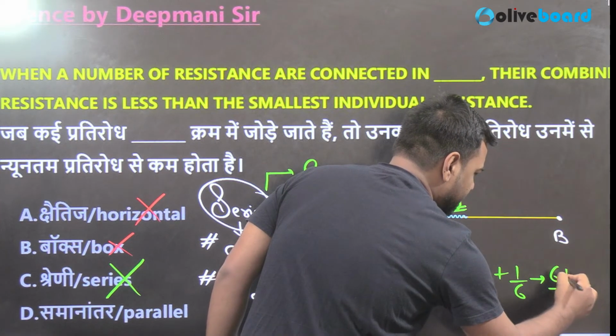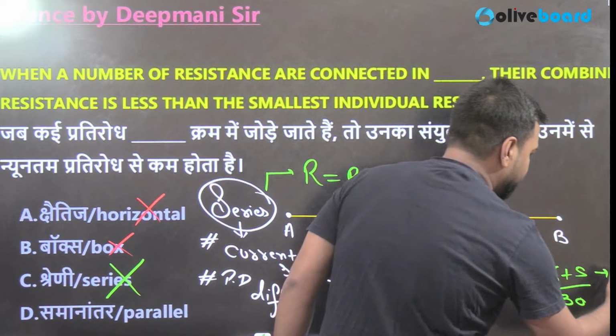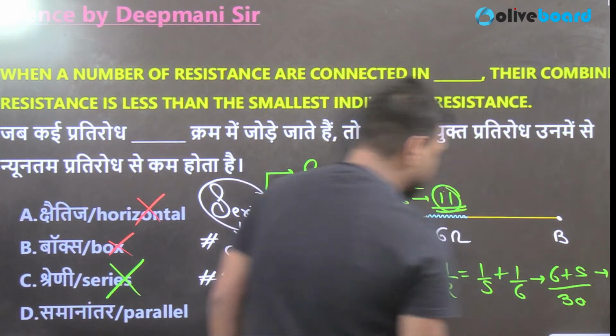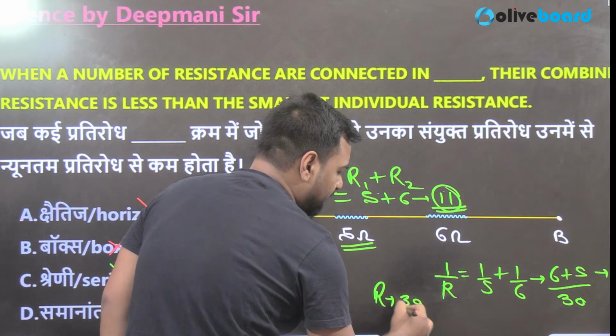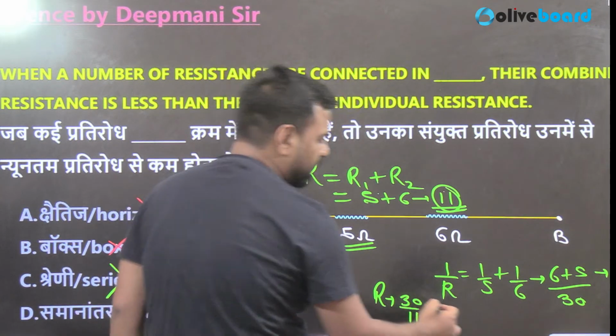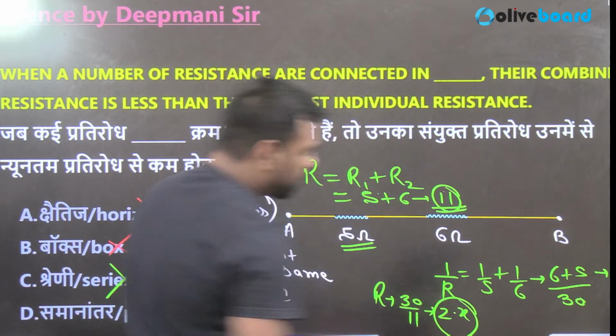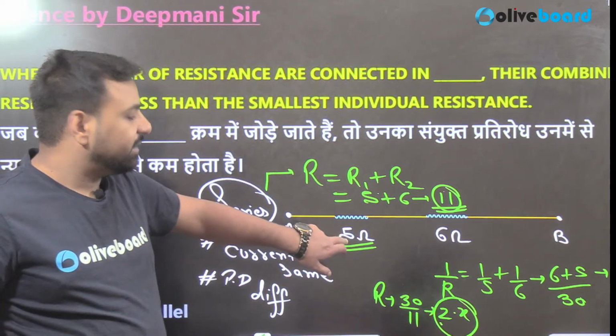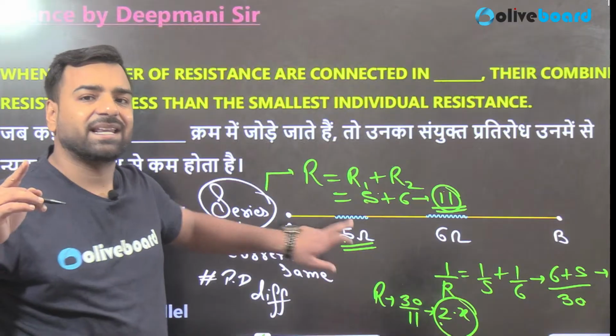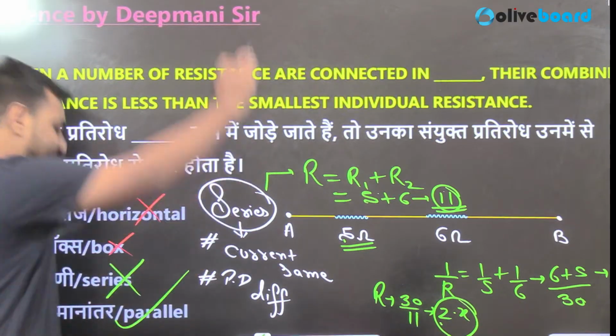So 5 6 are 30 and 6 5 are 30. So it would have been 11 by 30, right? So if I talk about the overall resistance, it would have been 30 by 11. That means 2 point something. That resistance is smaller than the smallest value if it would have been in parallel, and that's why parallel is the answer.